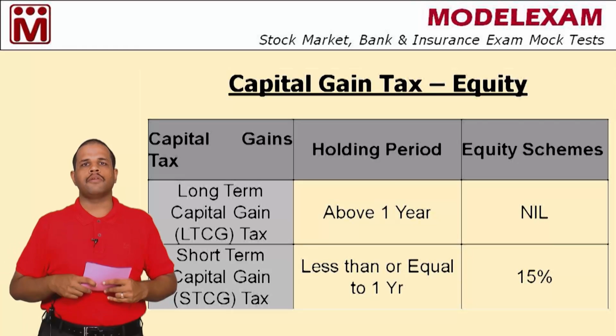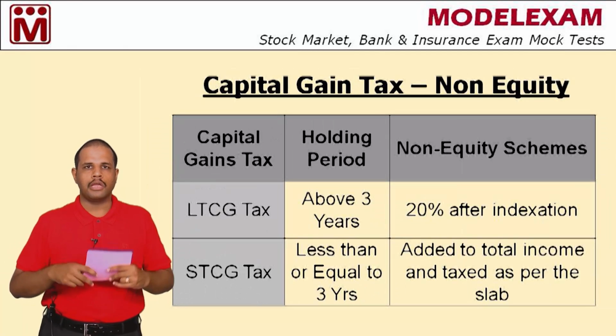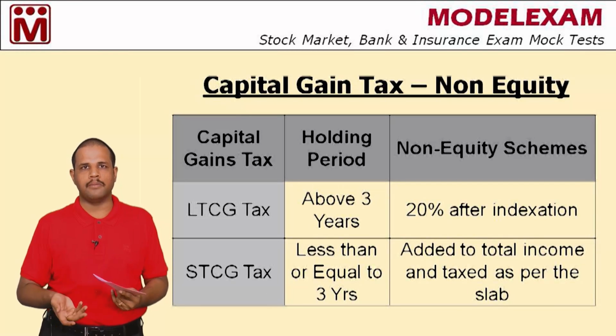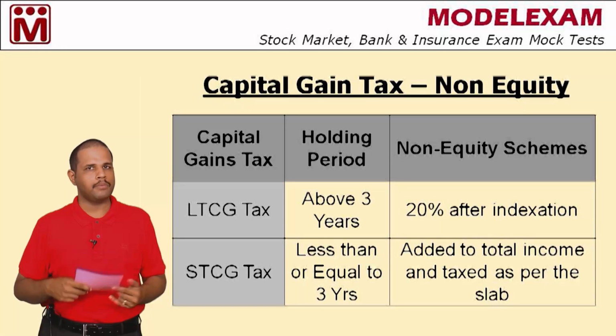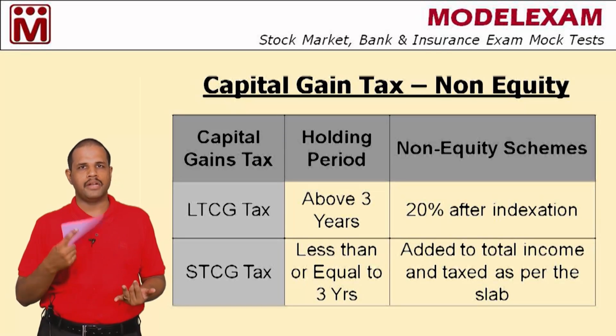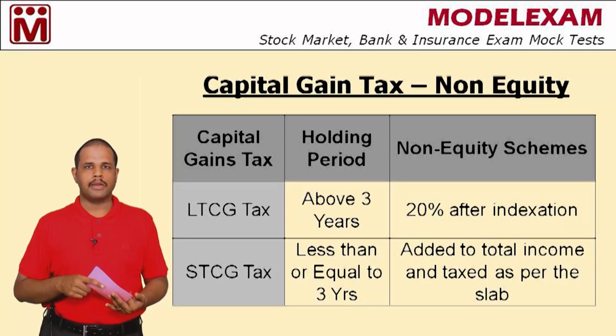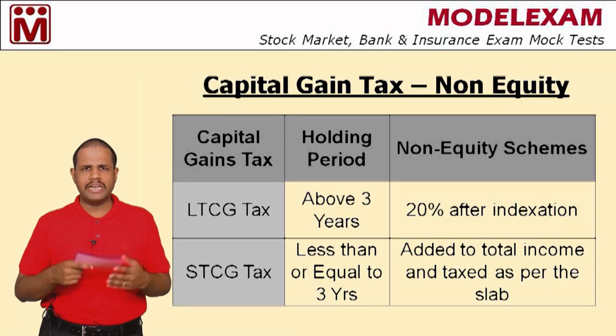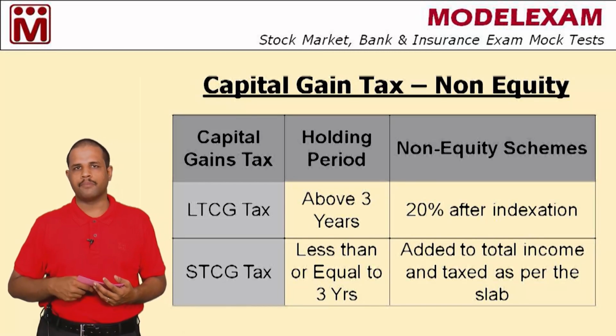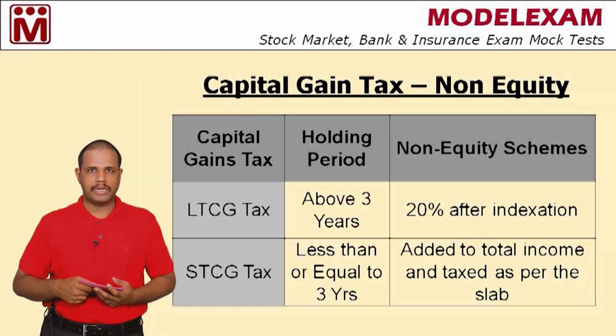And in case of non-equity schemes, non-equity in the sense it can be any scheme other than equity. It can be a gold scheme, or it can be a debt scheme, or it can be a hybrid scheme, or it can be MIP, etc. So any scheme other than equity comes under non-equity category.